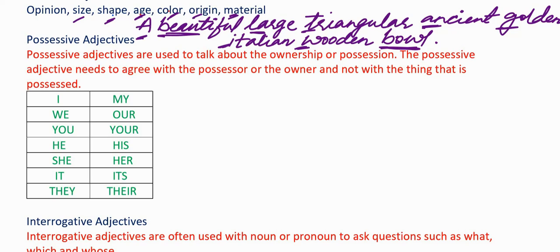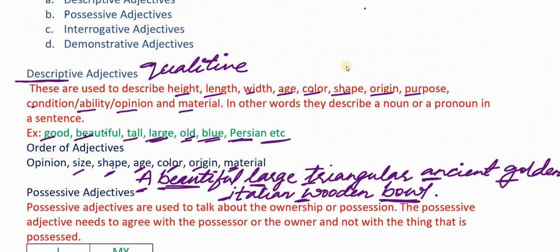But for now, you need to understand that a is also an adjective, because it is talking about one particular bowl which has all these qualities. Okay, I hope you have understood what descriptive adjectives are and how to write multiple adjectives following a particular order.